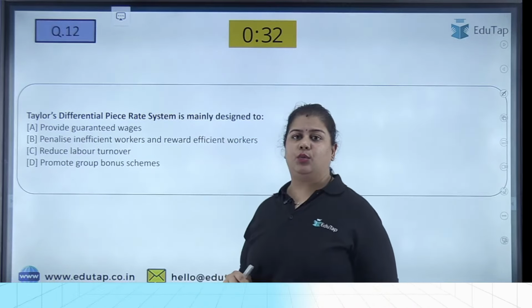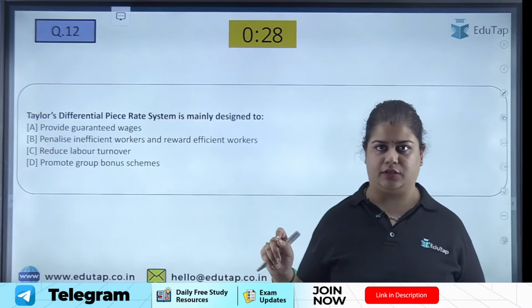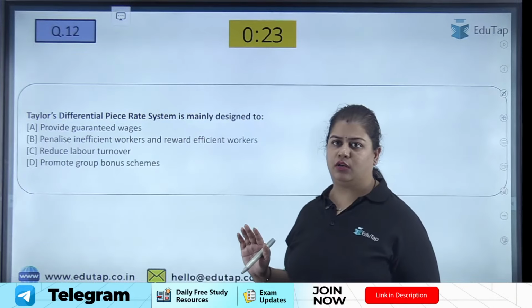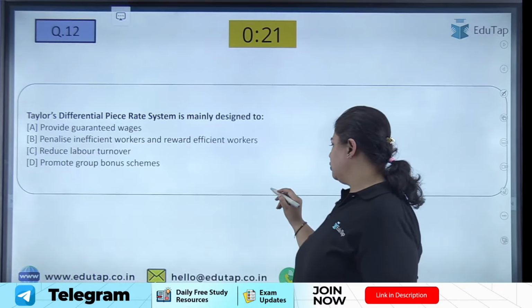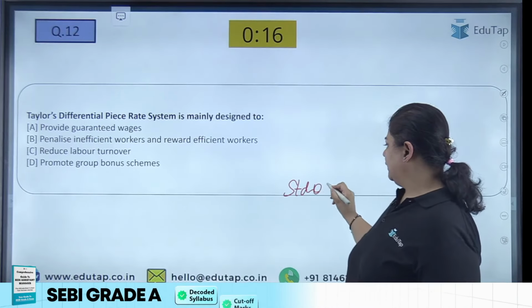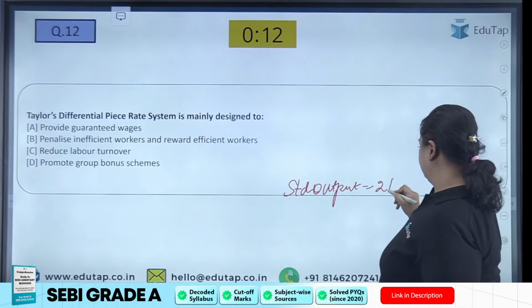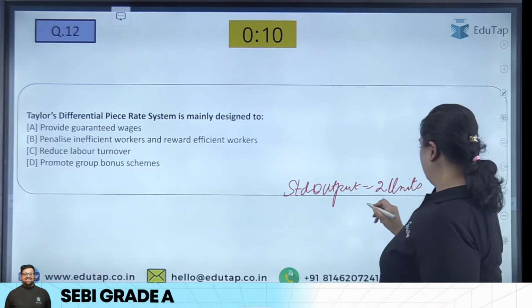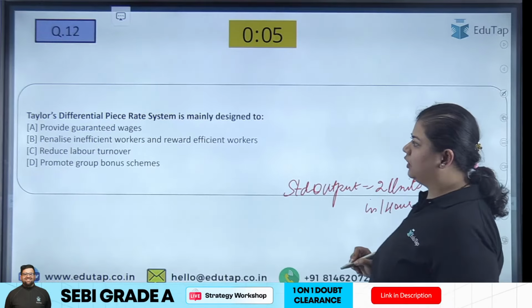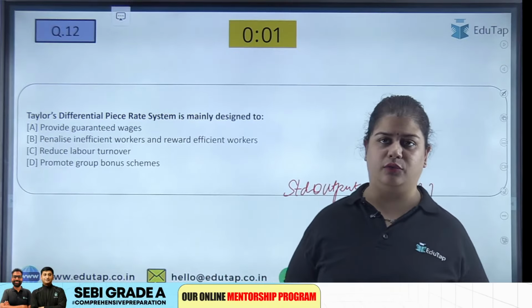Taylor said that I will punish those workers who are inefficient. If they have not completed the work, that means my standard output was 2 units in 1 hour, and my labor has not completed this work, he will not be given the full wages.